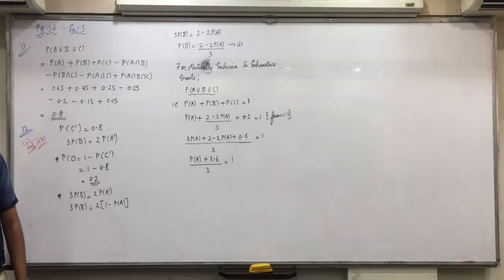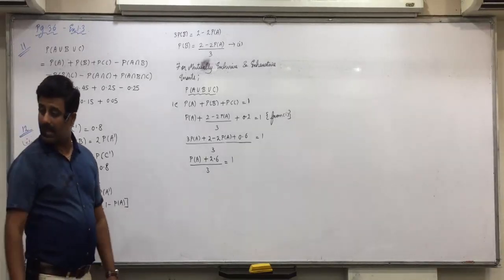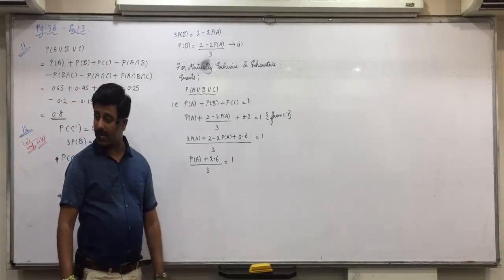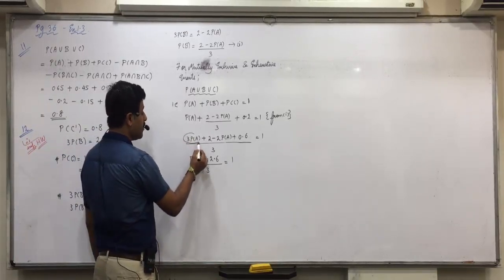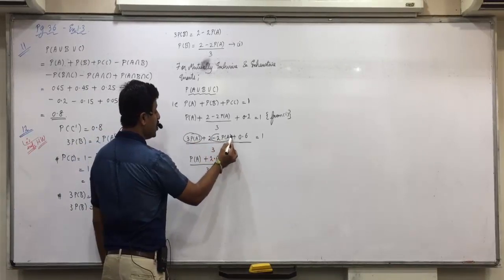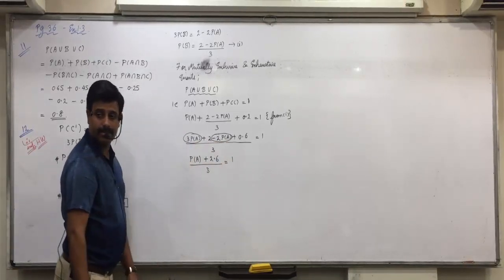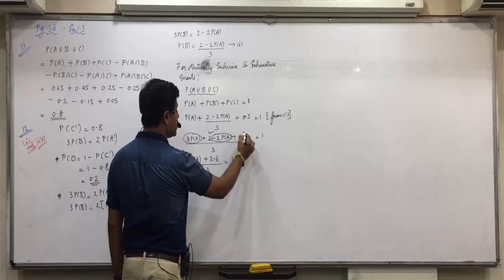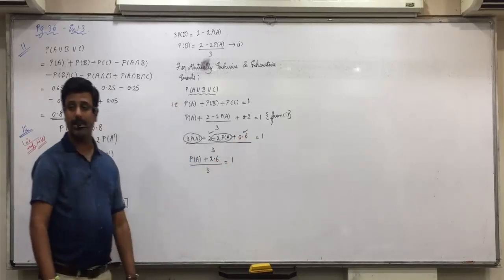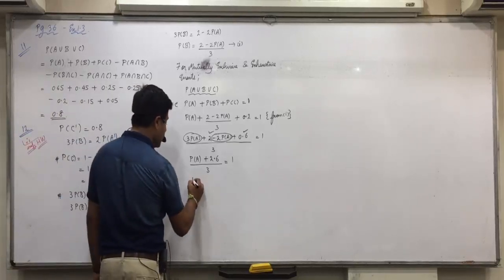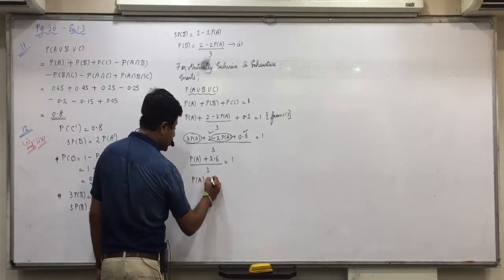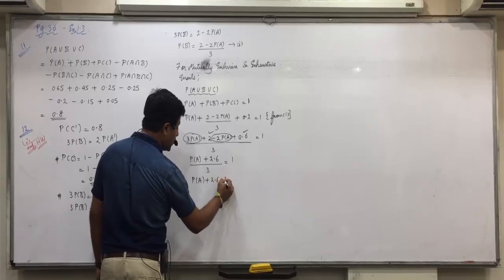Okay? Kushi, first tell me the next step. We will multiply 3 with 1. 3 on the opposite side, 3 into 1, 3. Yes. 3 PA minus 2 PA is 1 PA, and 2 plus 0.6 is 2.6. Is everyone clear with this? 3 on the other side will get multiplied. So PA plus 2.6 is equal to 1 into 3, that is 3.